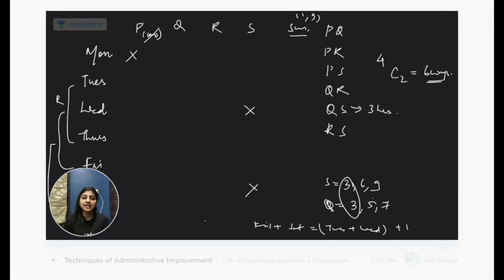Now, is there anything else that we can derive here, or should we go to the questions? You are saying Monday we can put Q and S together. Why can't we put R? Okay, R is not on Monday. We already know that R is not on Monday, which means Monday we have to put Q and S together, and we can put 3 hours here. The practice time is 3 hours. Okay.